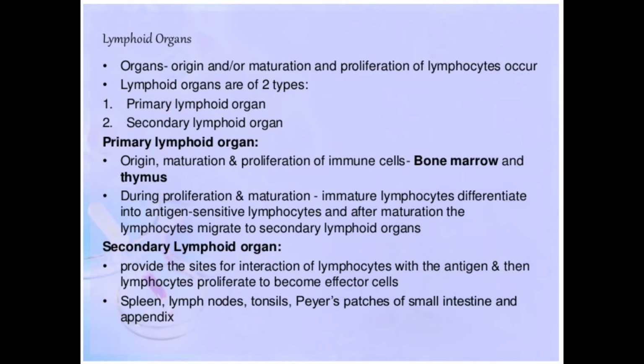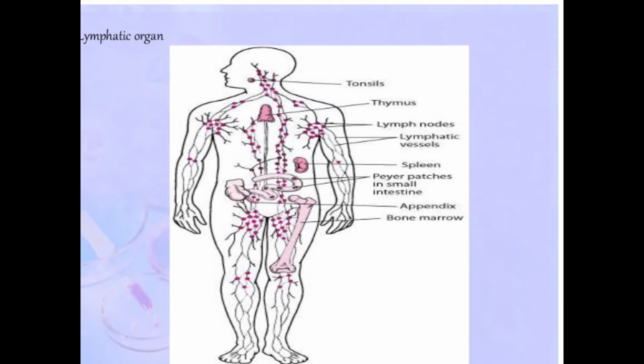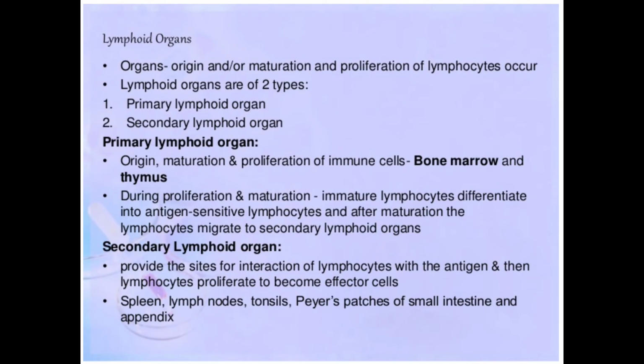Okay, so this lymphoid organ अब अझै दुई types को हुन्छ. There are two types of lymphoid organ. One is the primary lymphoid organ and another one is the secondary lymphoid organ. So this primary lymphoid organ मा चाहिँ अब के हुँदो रहेछ र कुन रहेछ. Now you can see this thymus and this bone marrow. I think you all have seen this thymus. Okay, and this thymus and bone marrow are known as the primary lymphoid organs.